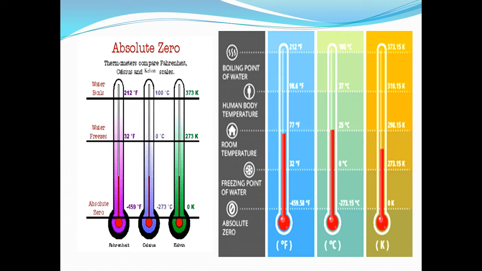For room temperature, here it is given as 77 degrees Fahrenheit, 25 degrees Celsius and 298.15 Kelvin. And the boiling point is mentioned as 212 degree Fahrenheit, 100 degree Celsius, the final point of the Celsius scale, and in Kelvin it is 373.15 degree Kelvin. So these are the general values here.